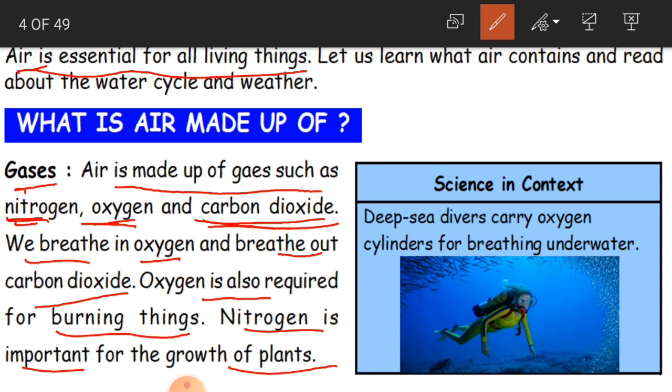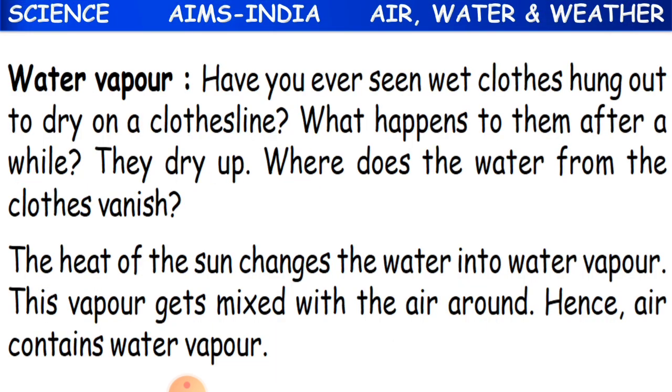And nitrogen is important for the growth of plants. Just as we take food, why do we need food, children? For our energy, for our growth. Same like that, plants also need food, to have growth. And this growth is possible because of nitrogen. It is a very important gas for the plants. Okay, children, clear? Now we learn about water vapor.